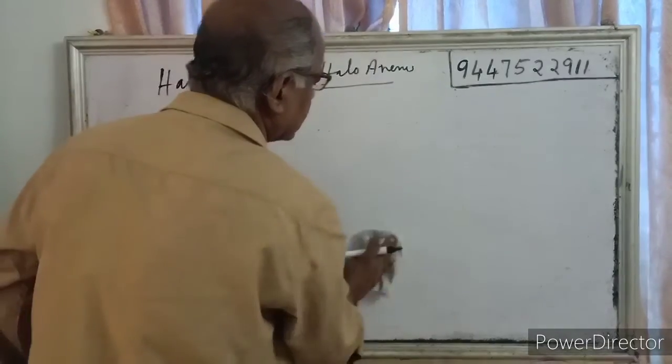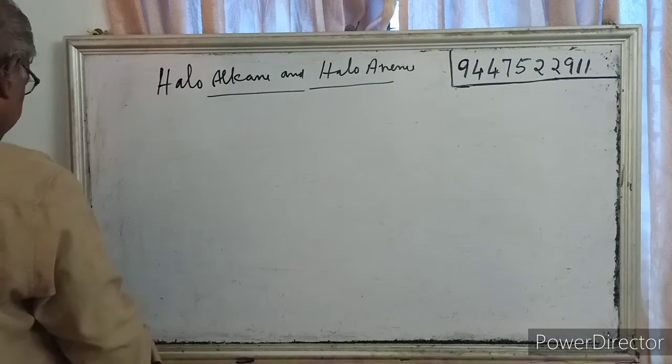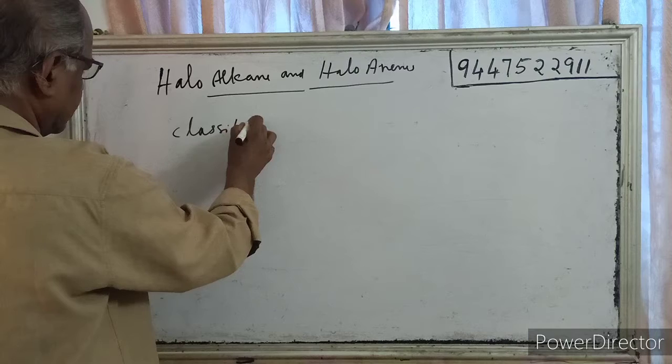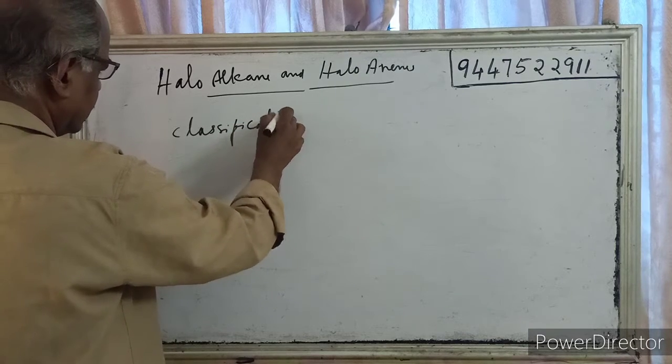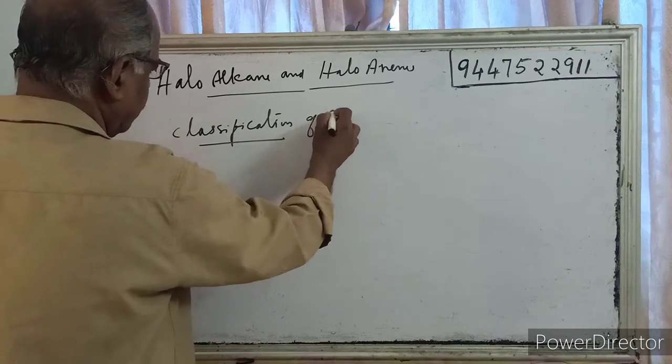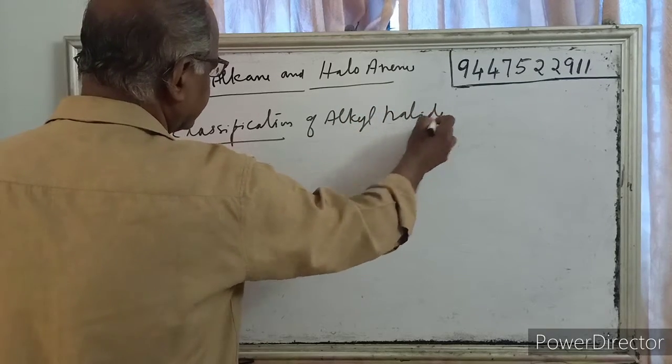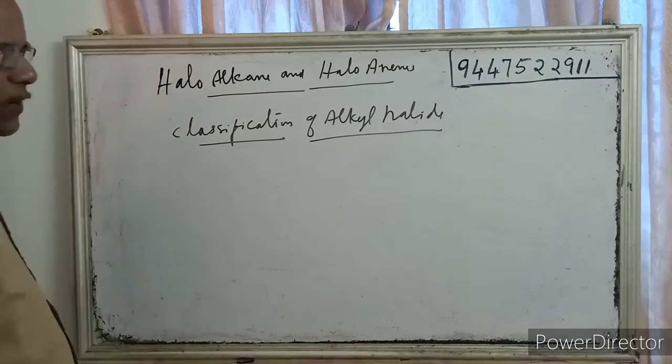Next is classification of alkyl halides.